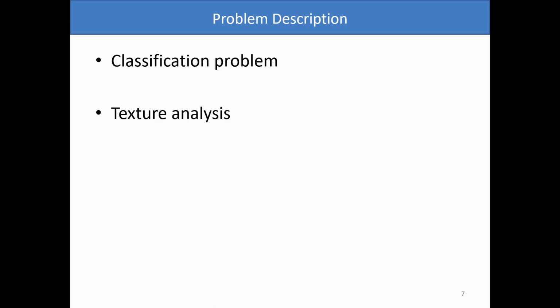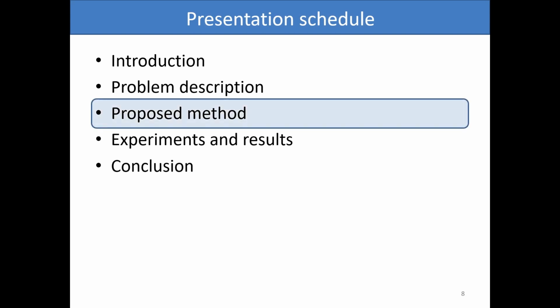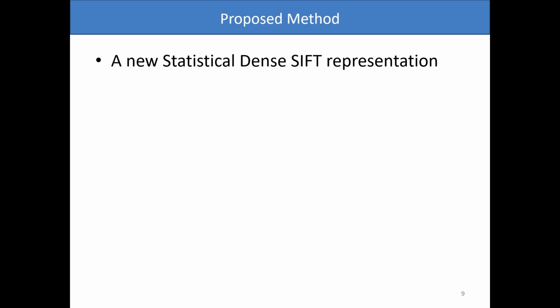One of the most common ways to solve this problem is the analysis of some texture descriptor extracted for each fingerprint image, in which a pattern of textures is extracted from each image, and these are used to build a classifier such as SVM. For this, we propose two new contributions: a new statistical density representation and a new multi-filter framework.